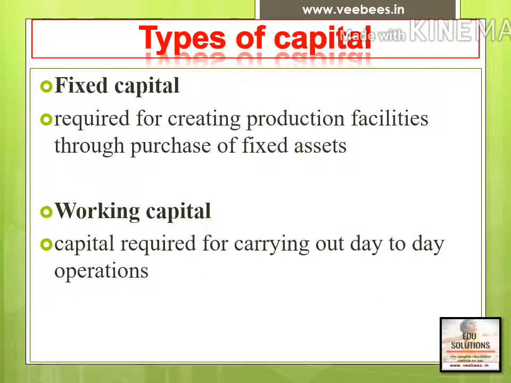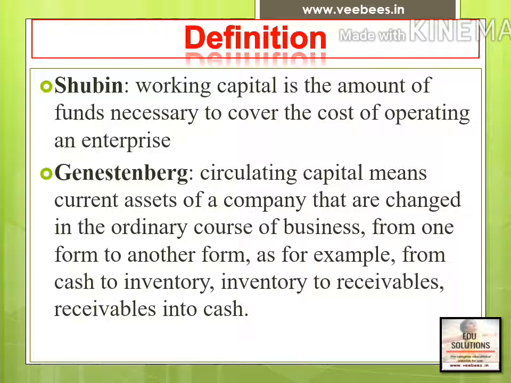Then we know there are two types of capital, that is fixed capital and working capital. We know fixed capital is the capital required for creating production facilities through purchase of fixed assets. Generally we use fixed capital for purchase of fixed assets or for creating the production facilities. Secondly, working capital is the capital required for carrying out day-to-day operations. Okay, then these are the definitions.